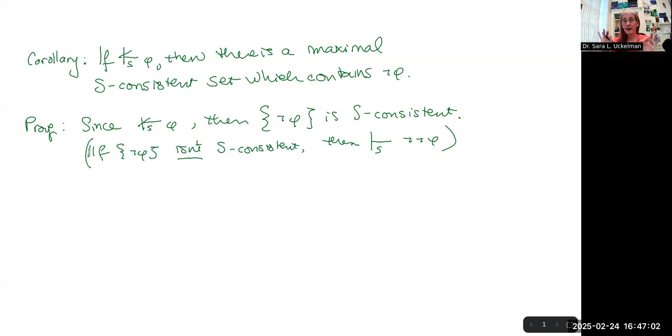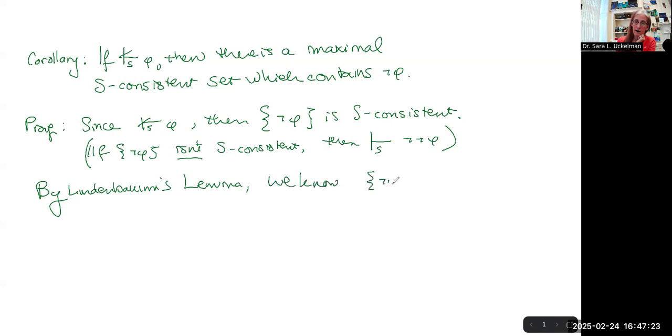So since the set containing the formula is S-consistent, by Lindenbaum's lemma, which we have just shown, we know that this set, not phi, is contained in a maximal S-consistent set.